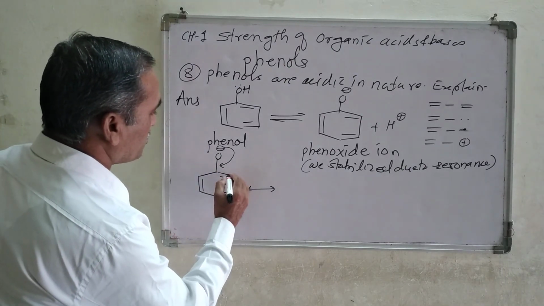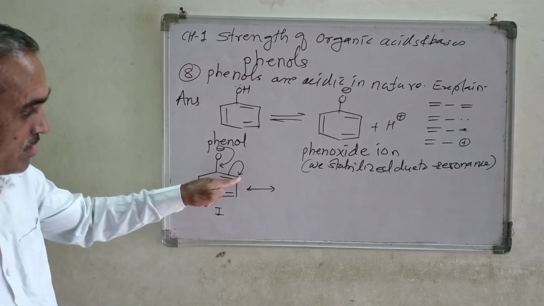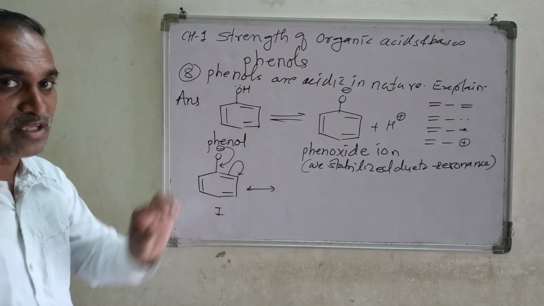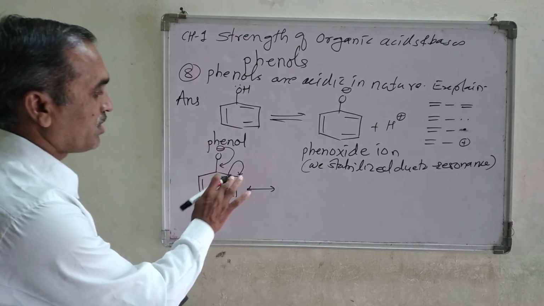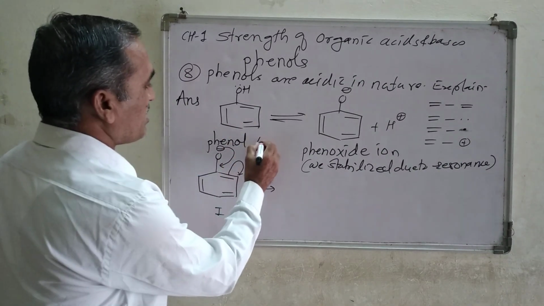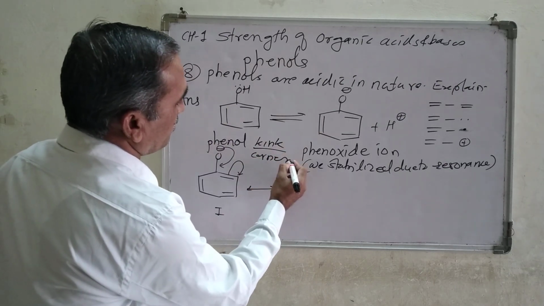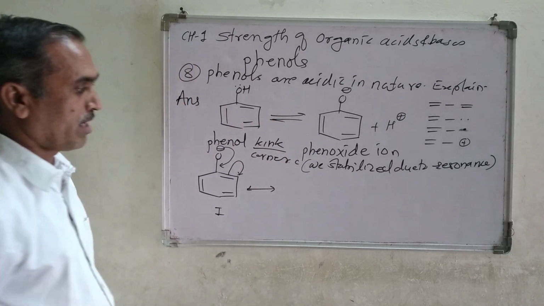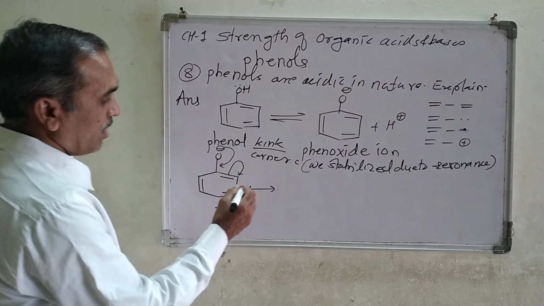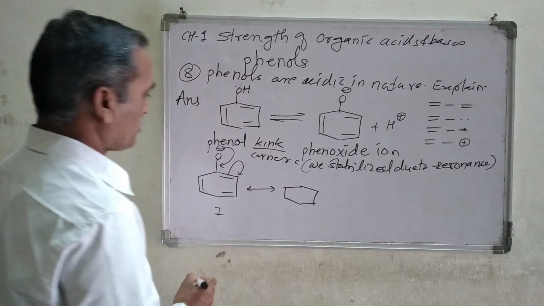Now this double bond shifts from here to the corner of this point. A corner is a representation of a carbon atom, or we can call it a kink. Remember this corner, or kink. After that we are going to get the structure like this.